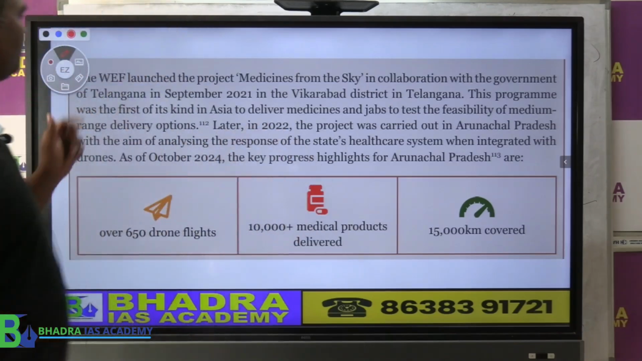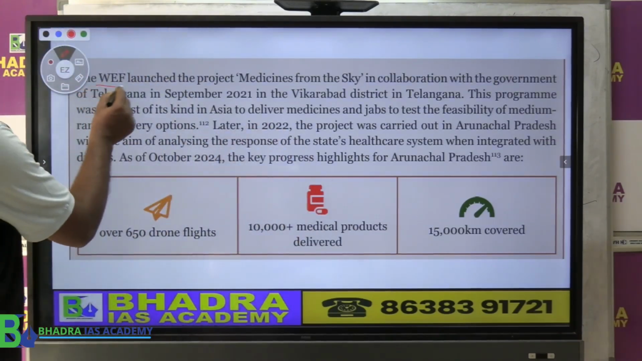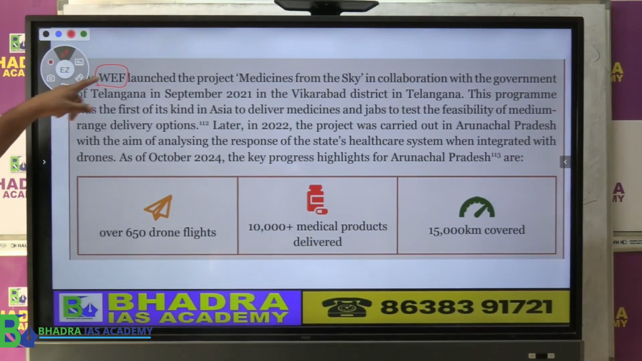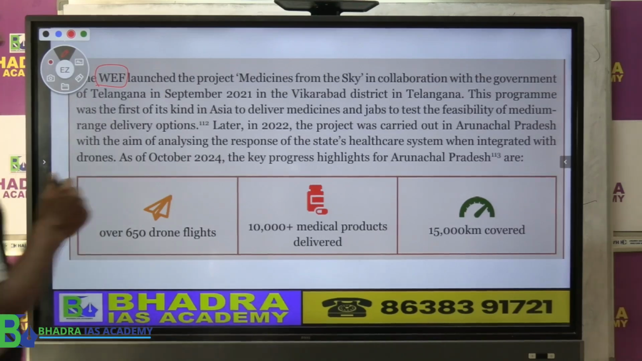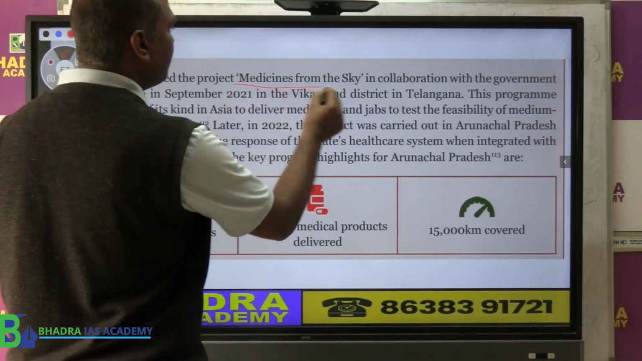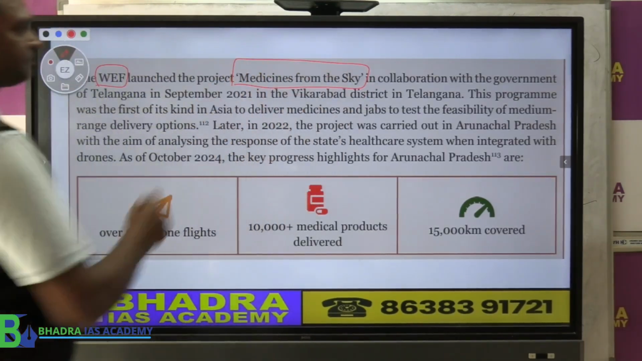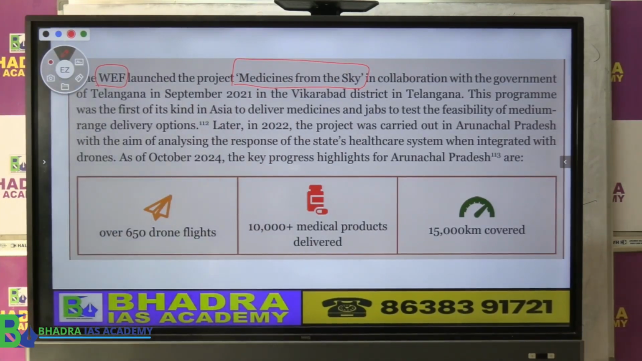So now an important point here, the World Economic Forum, the WEF actually stands for the World Economic Forum, launched a project. What do we call this project? Medicines from the Sky. So who launched the program?